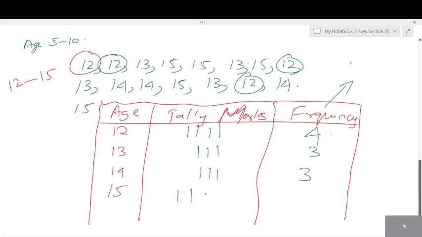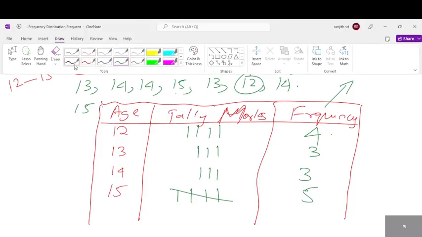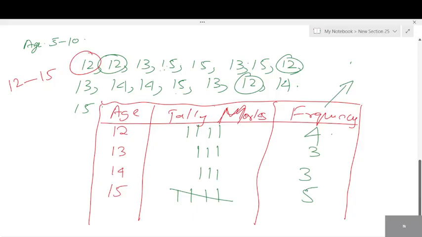So how do you write for 5? How do you draw tally marks? 1, 2, 3, 4. Your fifth line should cross on top of those. Look. So there are 2 different types. One, when you have very little data. When you have less data, we don't need to group them. Remember, no grouping is required.